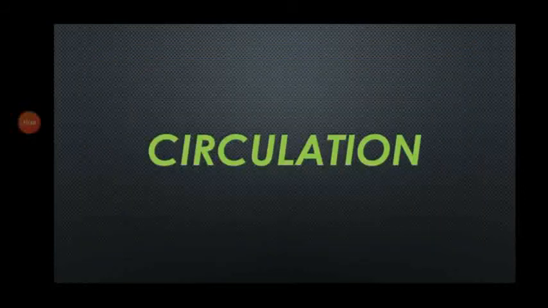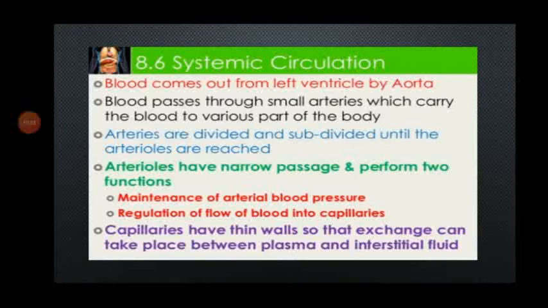Then, what is circulation? First one is systemic circulation. Blood comes out from the left ventricle by the aorta and passes through smaller arteries which carry the blood to the various parts of the body. Arteries are divided and subdivided until they reach down to the cells.